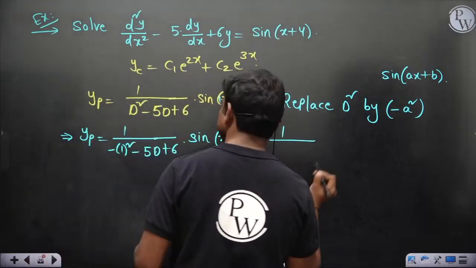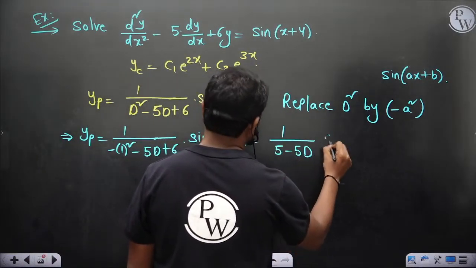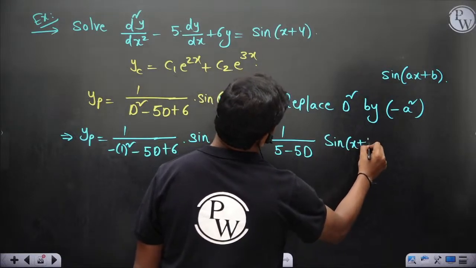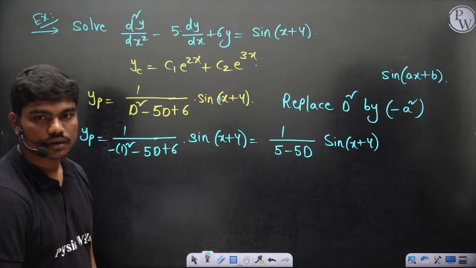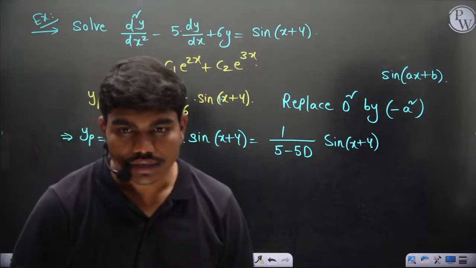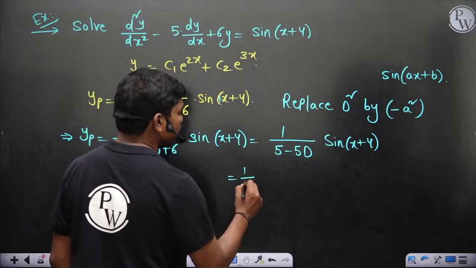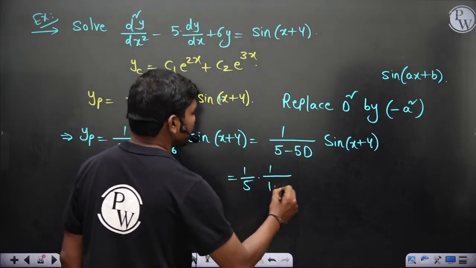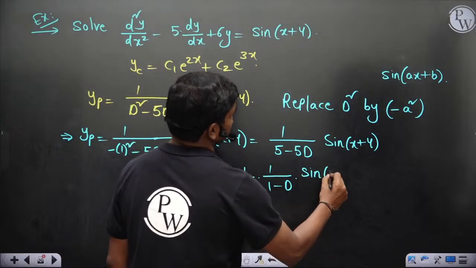Now this gives you 1 by 6 minus 1, 5 minus 5d, sine x plus 4. That's what you get. Now if you take 5 common, 1 by 1 minus d into sine x plus 4.